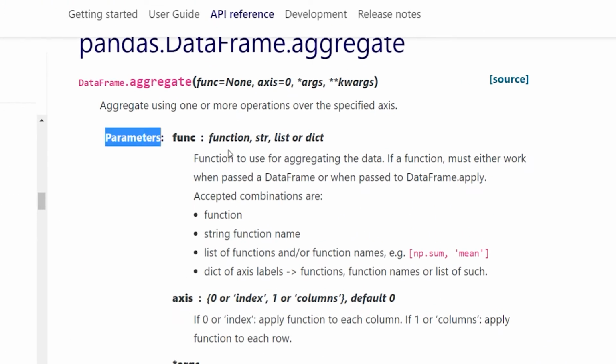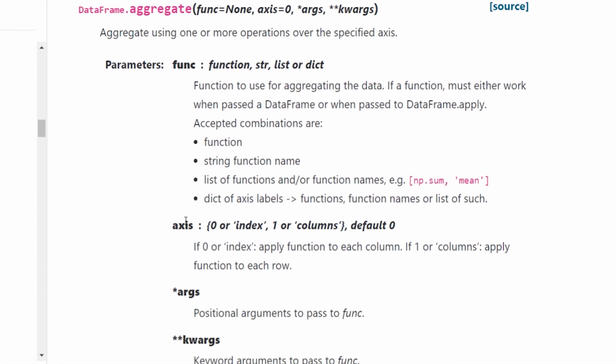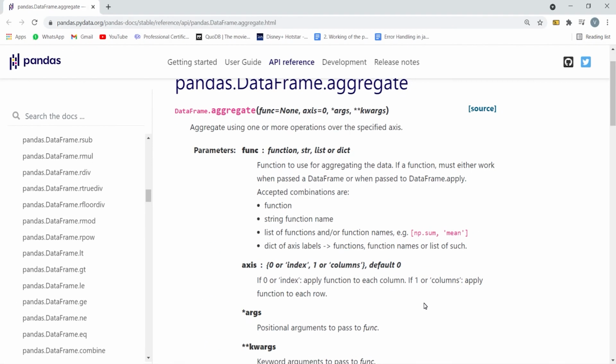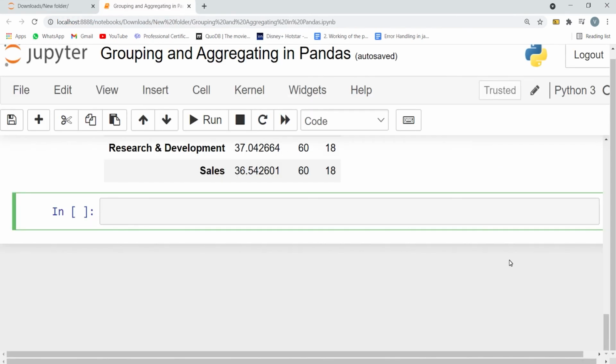The first parameter is func. This is a function to use for aggregating the data. Next is axis. 0 is for index and 1 is for columns. And this function returns a scalar, series, or a data frame. Now let's make use of this function to aggregate the data. We will use the same data set called employee data set. So let's first aggregate by mean.